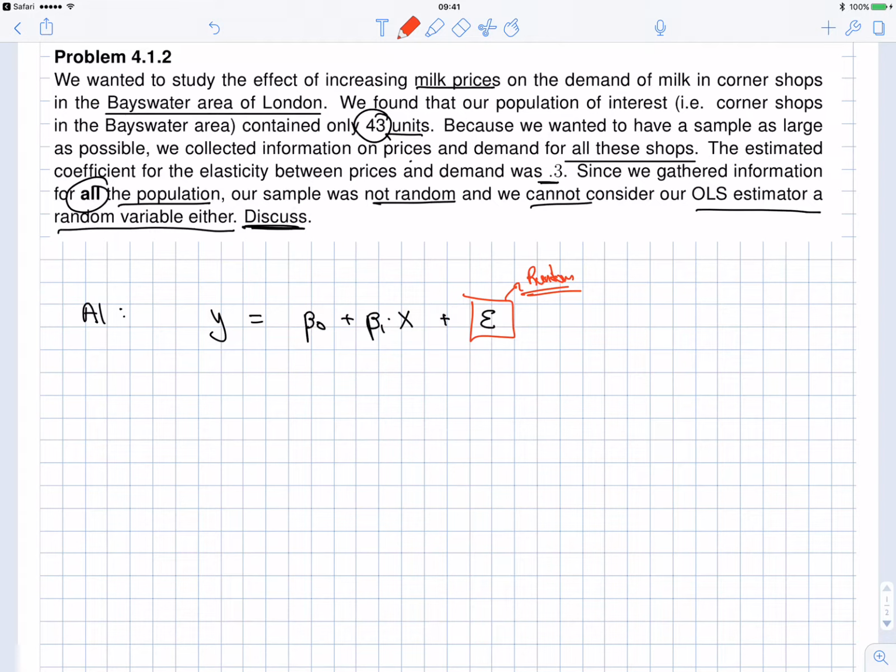So this error term here is random, which means if you go to those 43 corner shops again and you collect data again for them, you are going to get different data and you're going to get different beta hats, which means that our OLS estimator is random, okay? Because the data generating process will be random.